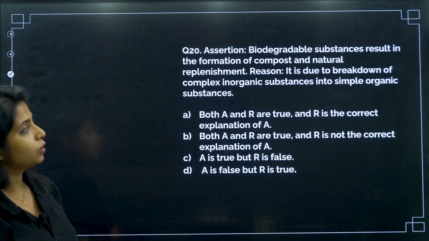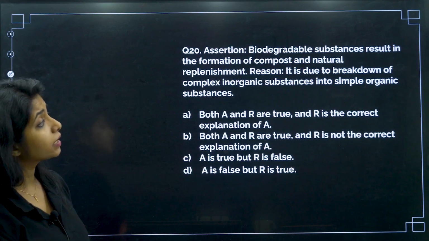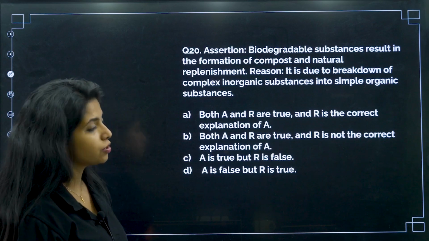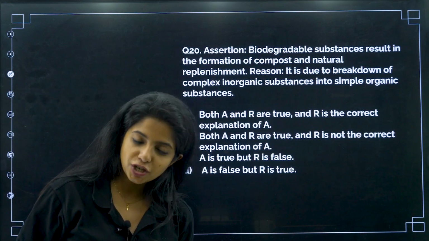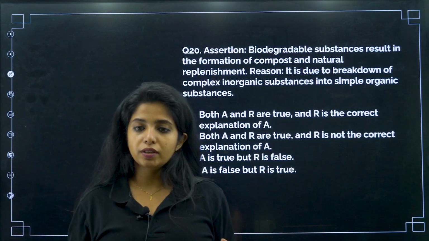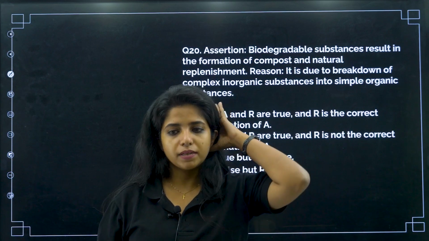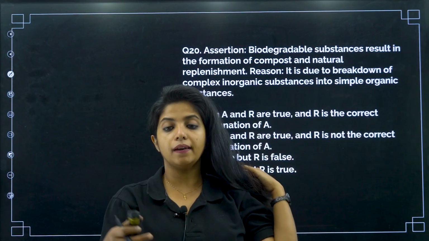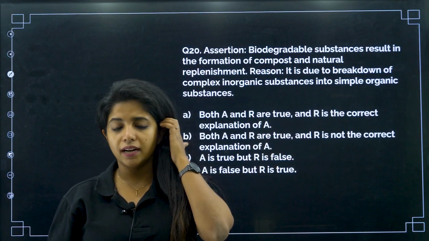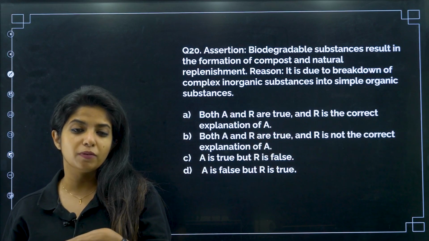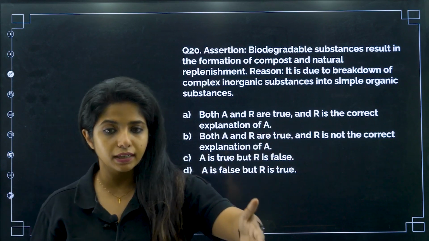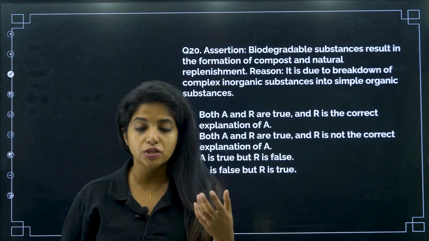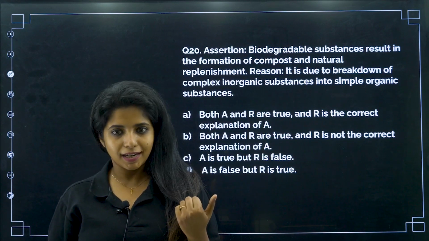Now, 20th question. Assertion says biodegradable substances result in the formation of compost and natural replenishment. Biodegradable substances can be used as compost, as fertilizers that stay in the field, and can help in the production of biogas and things like that. It is also natural replenishment: if you are adding it somewhere, it is going to naturally replenish the soil with essential nutrients. Is that true? Yes, it is very much true.